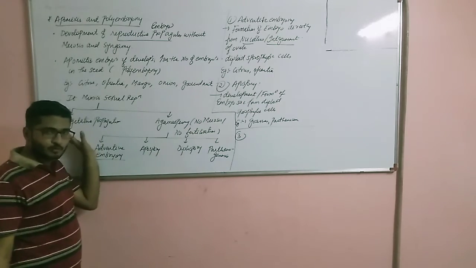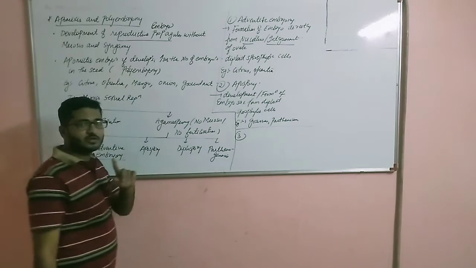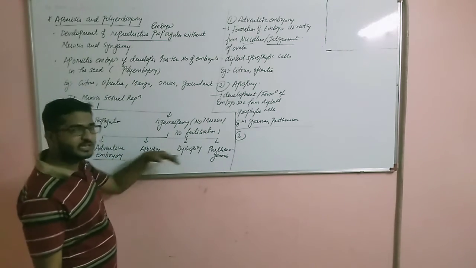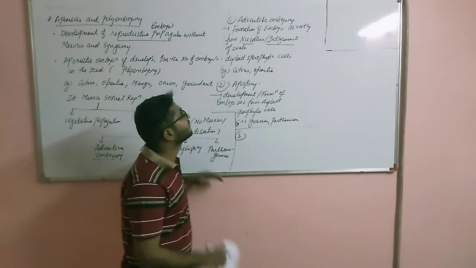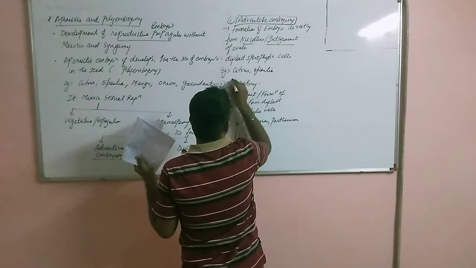In case of vegetative propagation, we know only one parent is involved. That is, in case of plant, the vegetative structures are involved. So adventitious embryony, apospory, diplospory, and parthenogenesis. Adventitious embryony and apospory, the difference is only one.